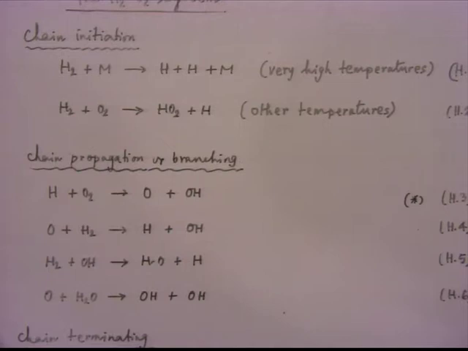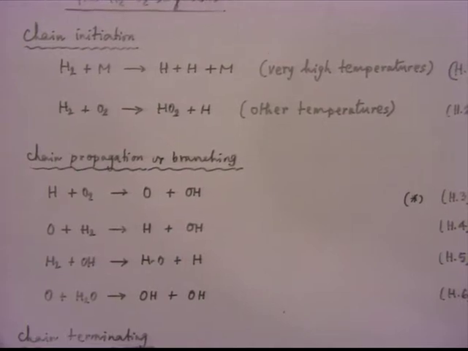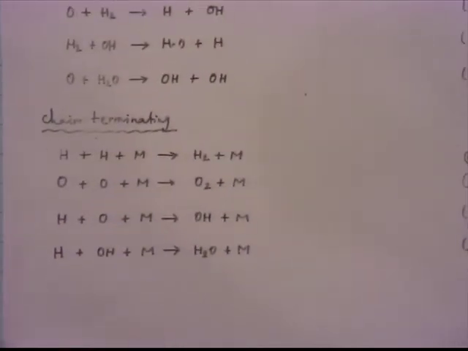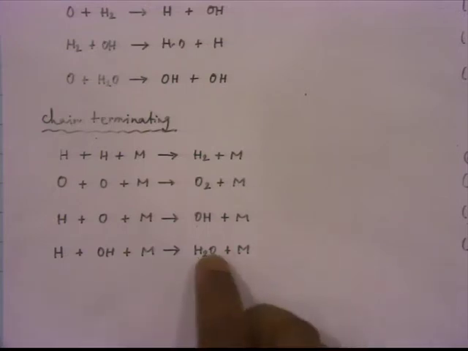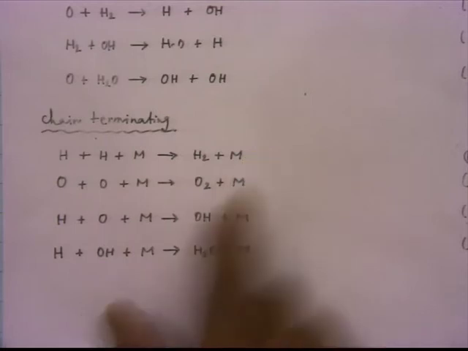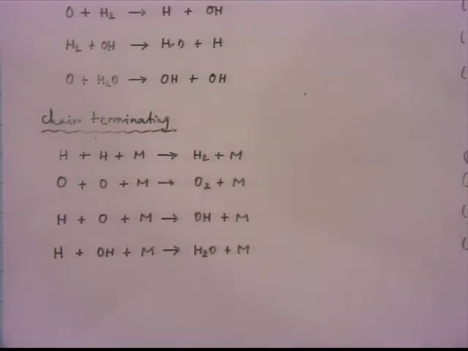So we talked about chain initiation. There is also chain propagation and branching, and then there is chain termination. So there are chain termination reactions like this. Remember, in chain termination, you have more radicals on the left, less on the right. In fact, in all the examples that we saw, we were getting less number of active species on the right. In fact, in this one species, in the third one, you get one radical out of two radicals, and in the fourth one, you again get a stable species.